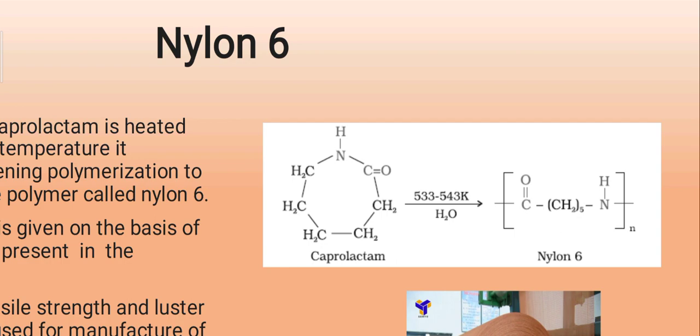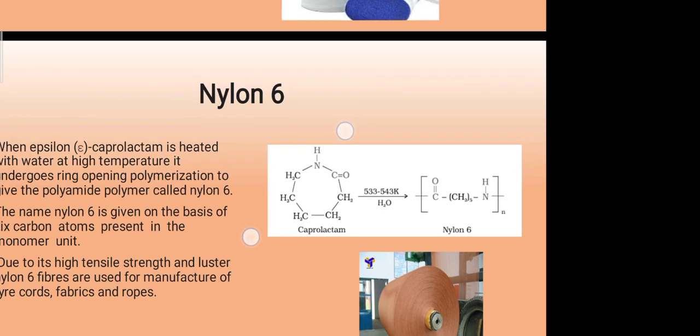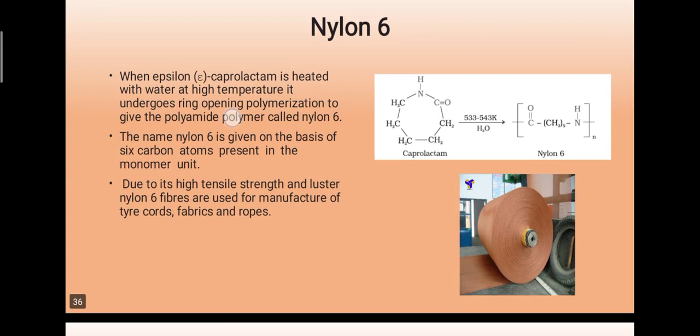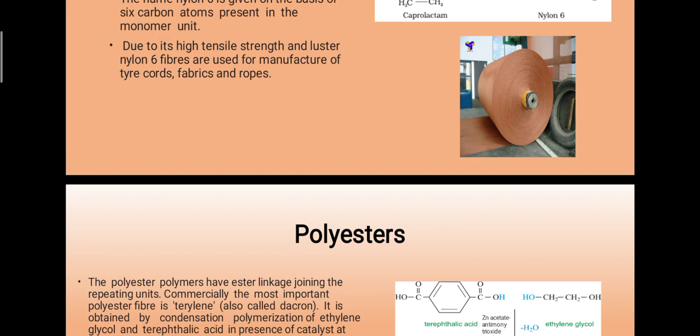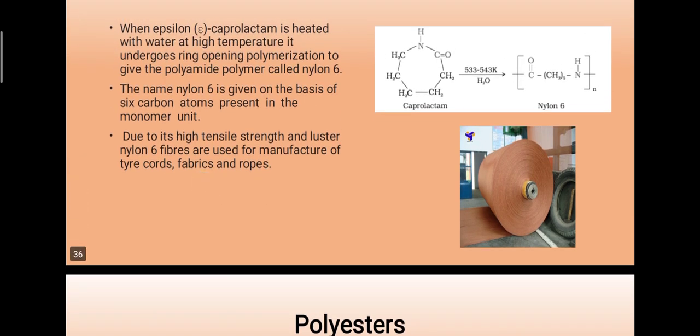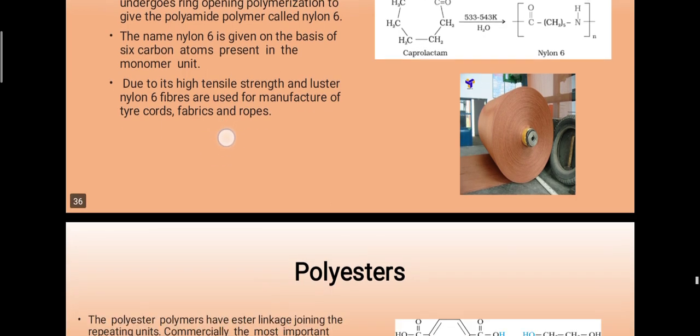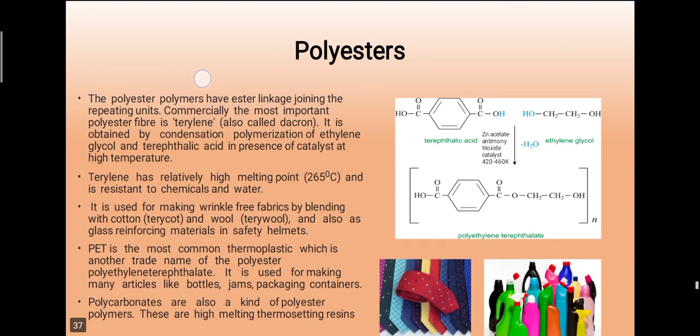So totally 6 carbon atoms are there in this compound, as well as the raw material also contains 6 carbon atoms. So this fiber is called nylon 6. In the pictures you can see what kinds of purposes there are for making it, and the raw material. Later on, the next fiber we'll see: polyesters.